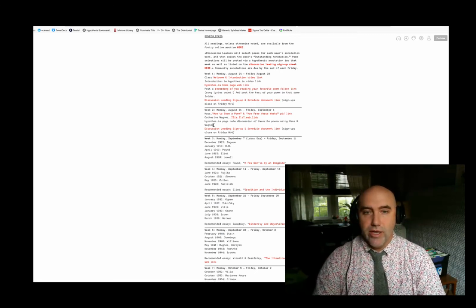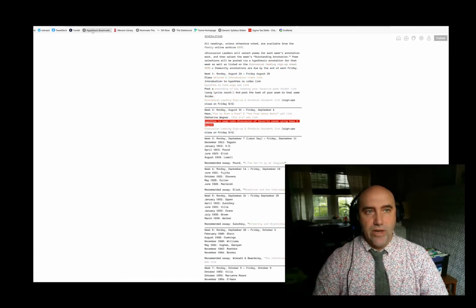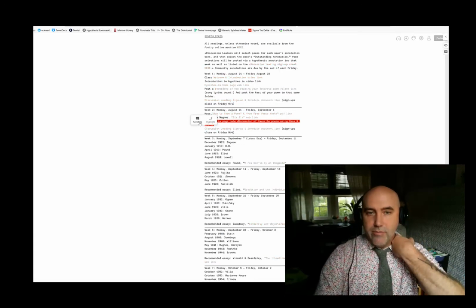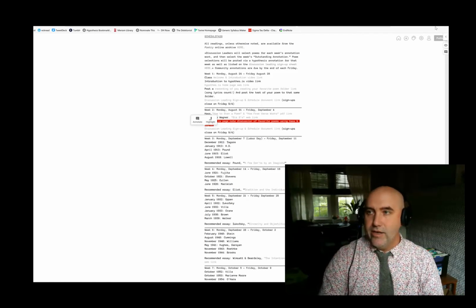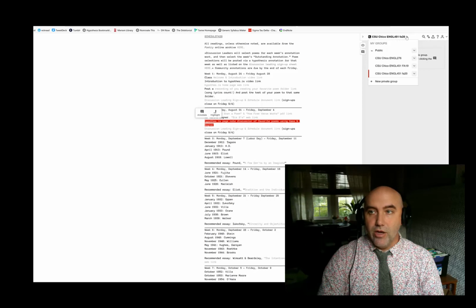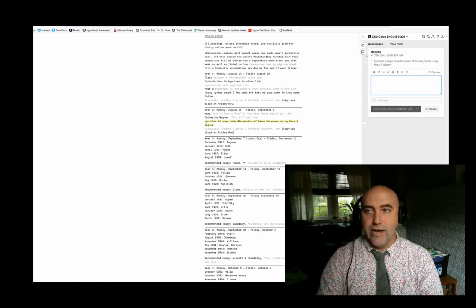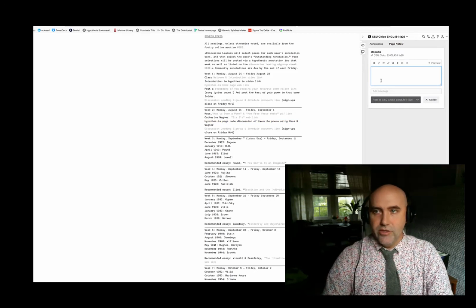So what I'm going to do, I'm going to go ahead and highlight that right there. And I'm going to click on my bookmarklet, and it popped up annotate or highlight. It also opened up this little sidebar that I'm going to open up. And it shows that I'm logged into my group. So I can either do public, and then I had groups for other courses that I've taught, but I'm in the correct group. I'm going to go to page notes. We're going to use page notes for right now. And I'm going to click on that button, which allows me to annotate. There we go. There's the page note.